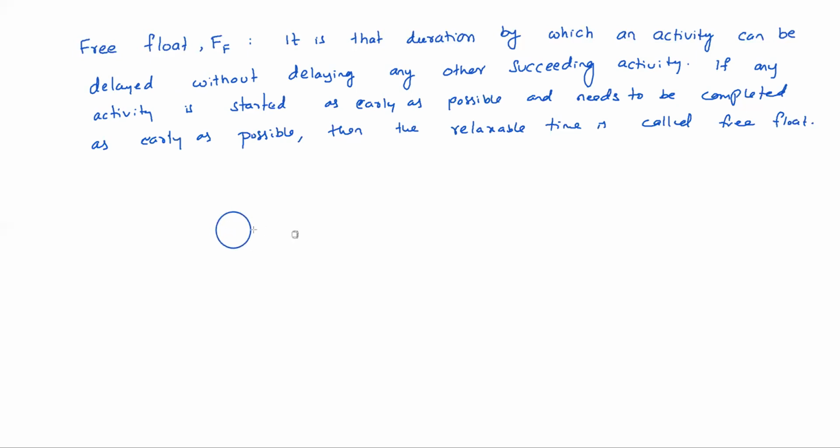Suppose two events are like this, connected with this activity Tij. Okay, I and j. Suppose this is Te of I, TL of I, Te of j, TL of j.